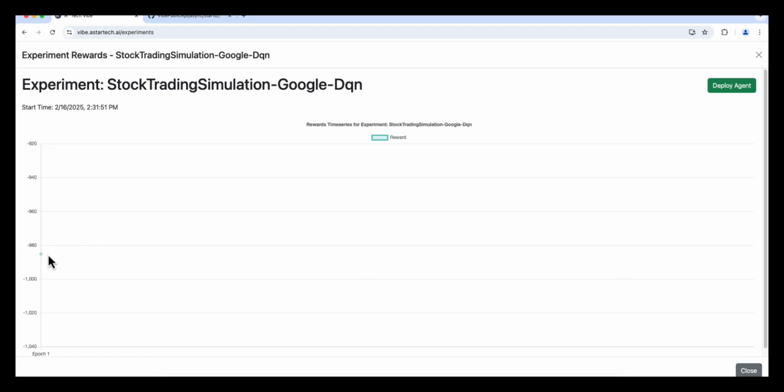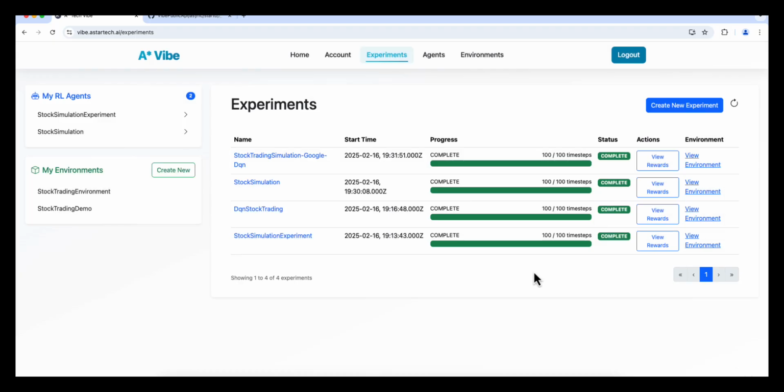So we don't really have much in terms of rewards or anything like that, but if we wanted to, we could deploy it and start querying it. This pretty much wraps up the demo. Hopefully RL engineers and ML engineers are going to find use for this tool. I just wanted to quickly share with you what the current state of Vibe looks like.